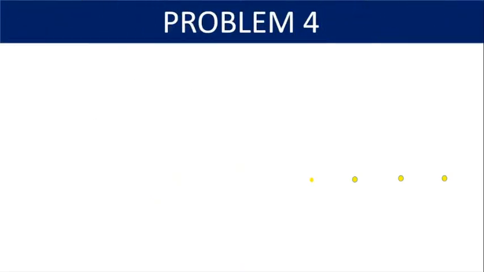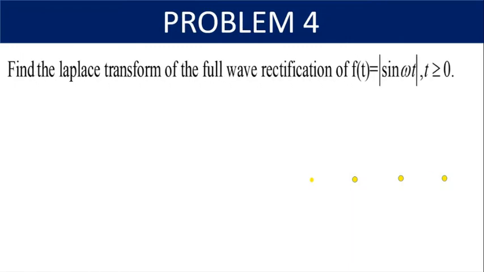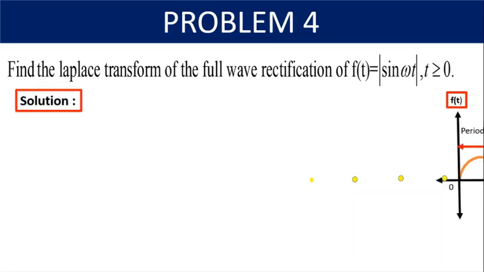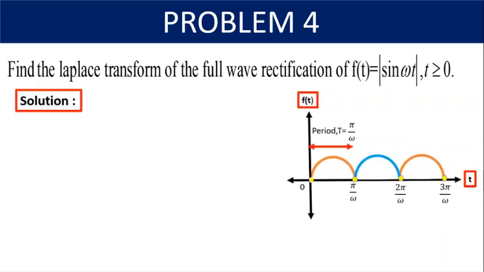So now we look into our fourth problem: to find the Laplace transform of the full wave rectification of f of t equal to modulus of sine omega t, for t greater than or equal to 0. One of the properties of modulus is that any positive or negative value under modulus gives us a positive value only. So now we look into the graphical representation of the full wave sine rectifier given to us.